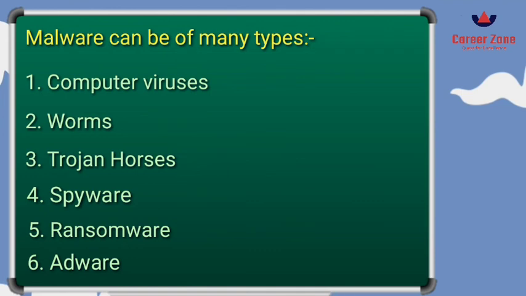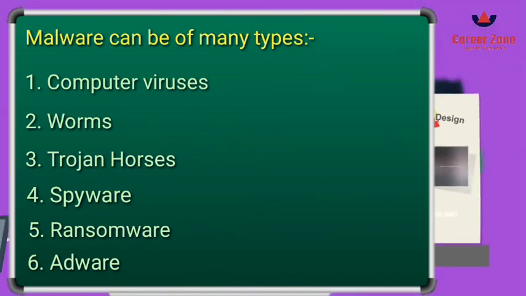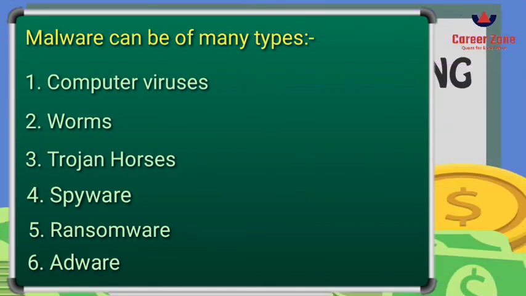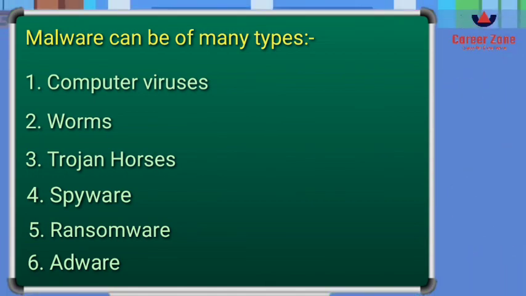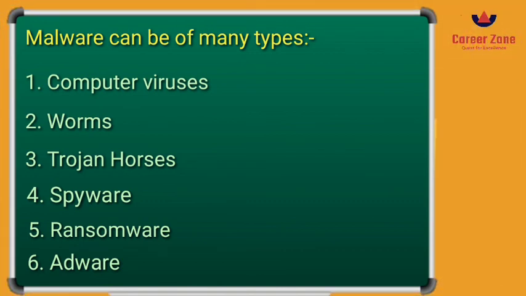All right, so that's all for today, students. These are the different kinds of malware for which you have to take care while browsing on your computer or connecting to the internet. You should safeguard your computer system and your data from these kinds of malware attacks. We'll also be discussing the different measures we should take, so that we can get rid of these kinds of viruses from our computer.